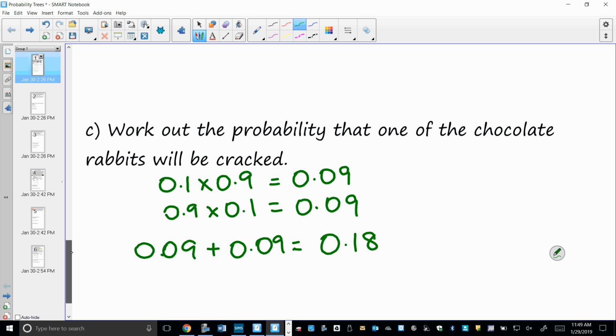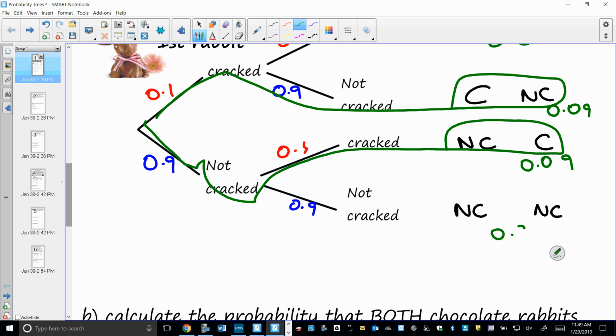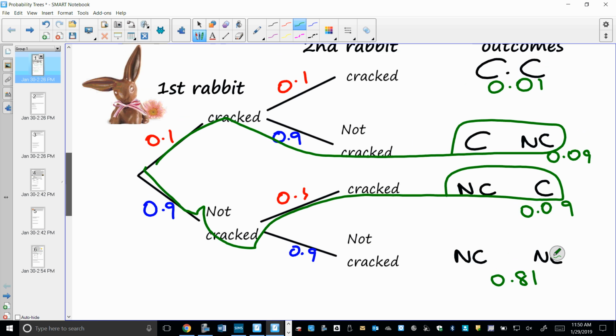Now, to make sure that you've done things right, as I said, once you've drawn your tree, you can leave it like that. If you seem to have quite a lot of time on your hands, you could multiply everything and put it in your tree to start with. So you can write this as 0.01, 0.09, 0.09, and 0.81. Okay? If you do that, then what should you find about these numbers here? They should add up to 1.